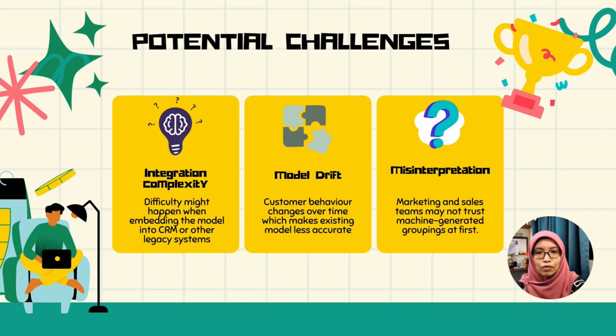So, customer behavior will change over time, which makes the existing model less accurate as days go by. And lastly, misinterpretation. Marketing and sales teams might not trust the machine-generated result at first since it is computational and needs a human brain to actually check if the result is accurate or not.